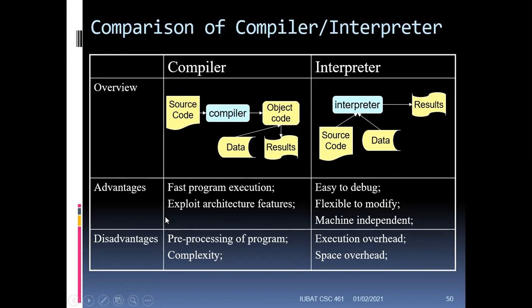It also exploits the architecture features that you have in your computer. What is the advantage of interpreter? It is easy to debug, flexible to modify, and machine independent. Now, what are the disadvantages of compiler? The pre-processing of a program, you have to understand all the errors there are, and it also has high complexity. But in the interpreter, you have the execution overhead and the space overhead.